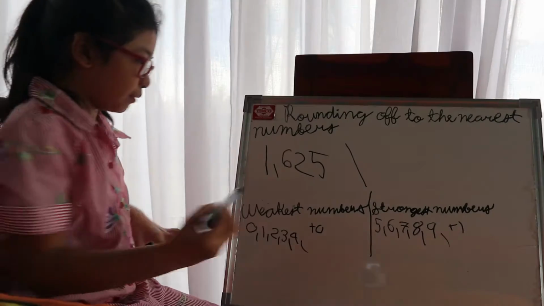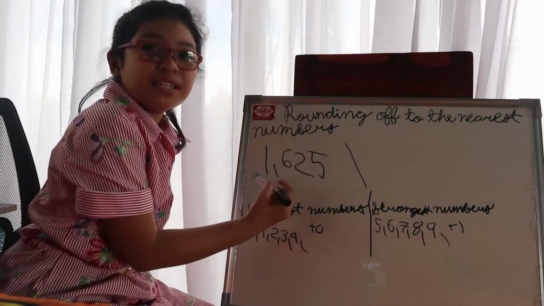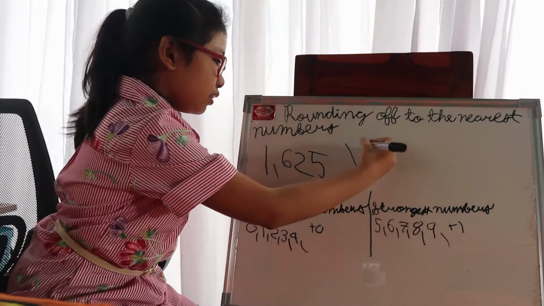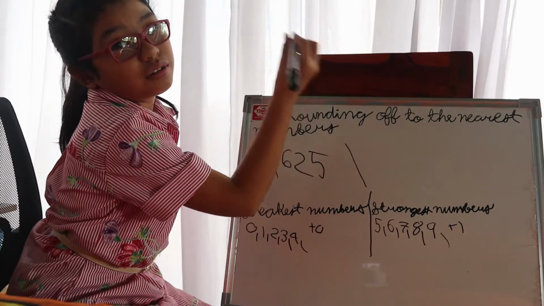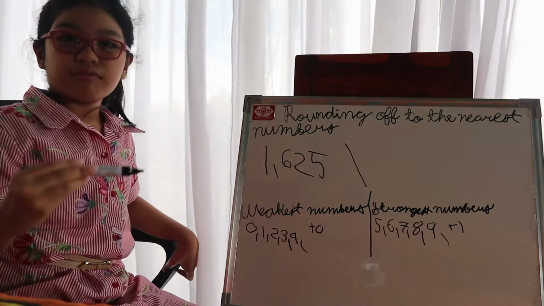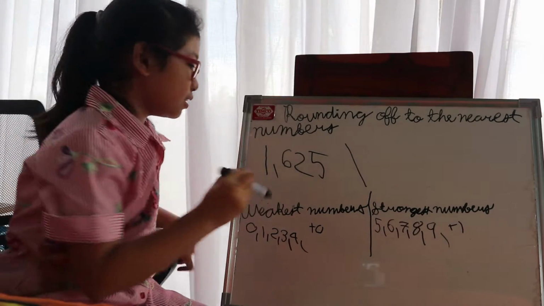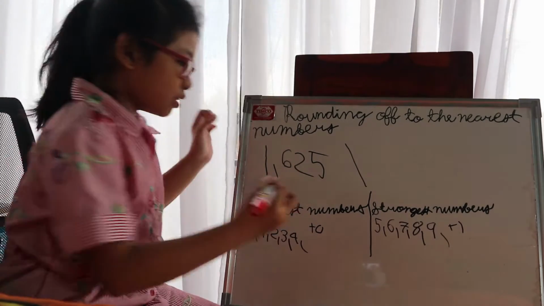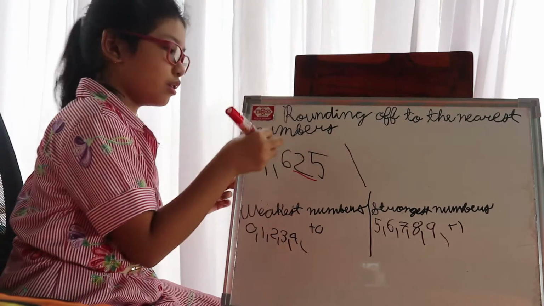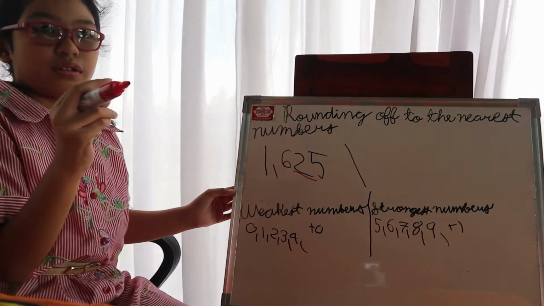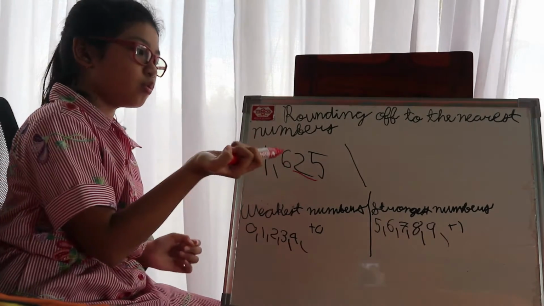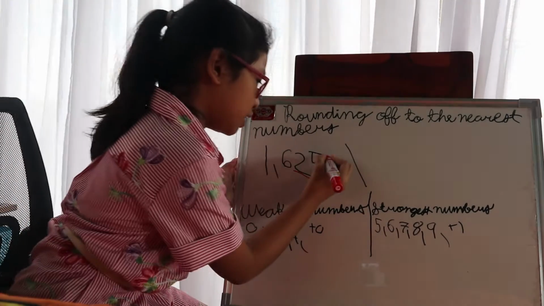1,625. So this is the example that I made. Now, let's try to figure out the answer. Let's round off to the nearest tens. This is the tens place, the number 2, and beside it on the right side is the 5.